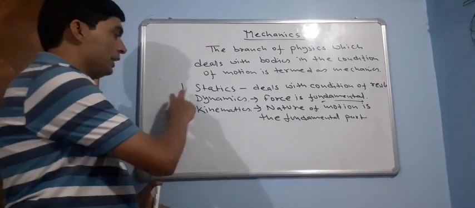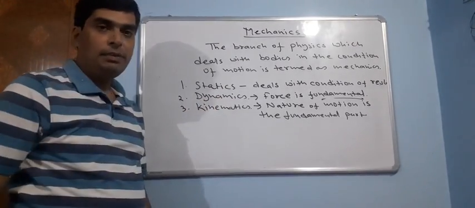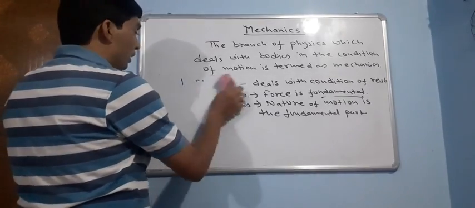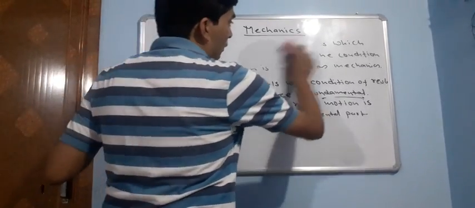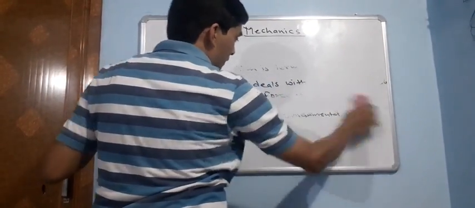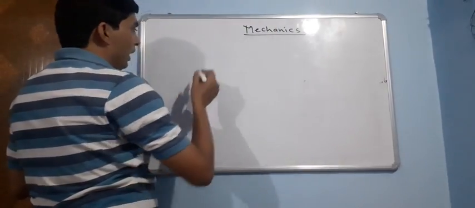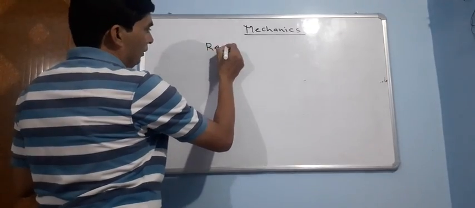So we have statics, dynamics and kinematics. Now mechanics deals with the motion of a body, so the two fundamental things we have to discuss are the condition of rest and the condition of motion.